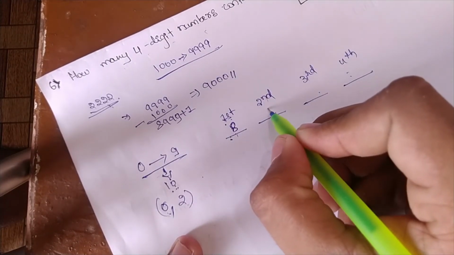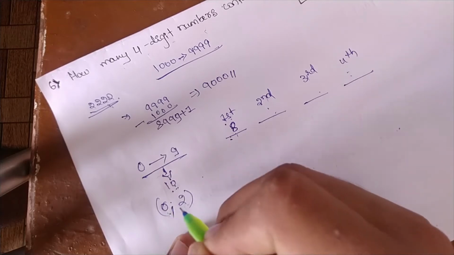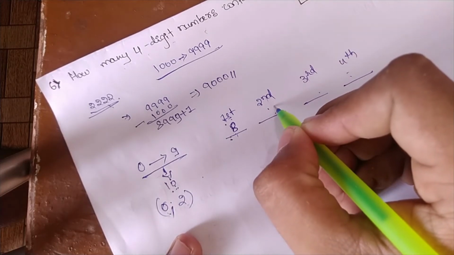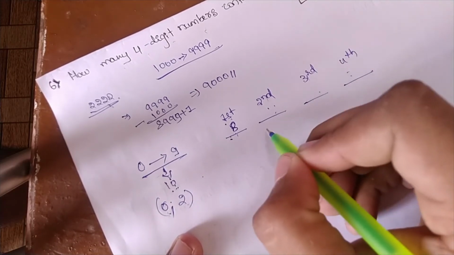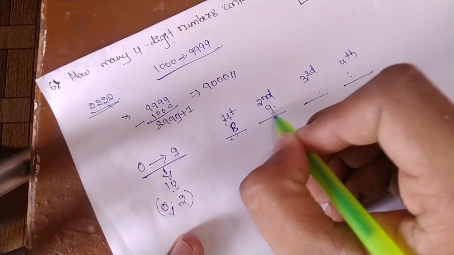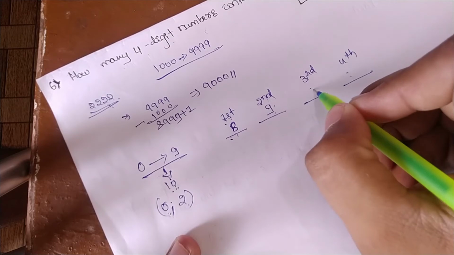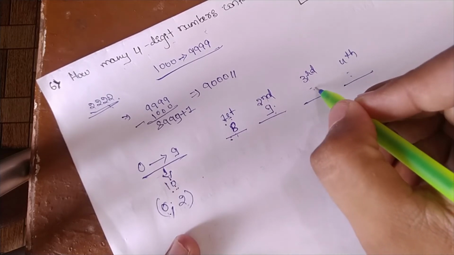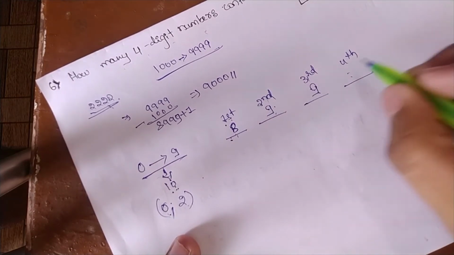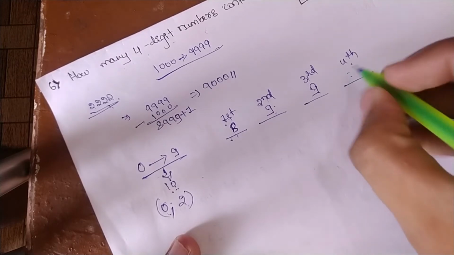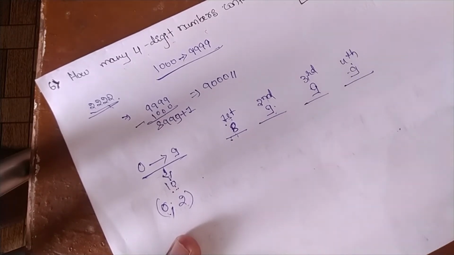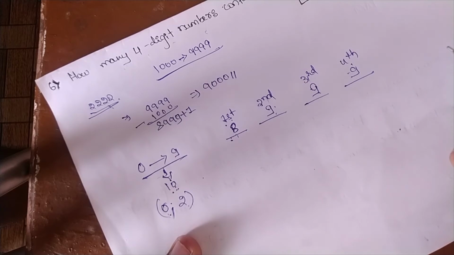In the second digit we can get 0, that's valid, but we cannot get 2, so that can be arranged in 9 ways. Same for the third digit, we cannot get 2, so it can be arranged in 9 ways. For the fourth digit also, 9 ways. Correct?